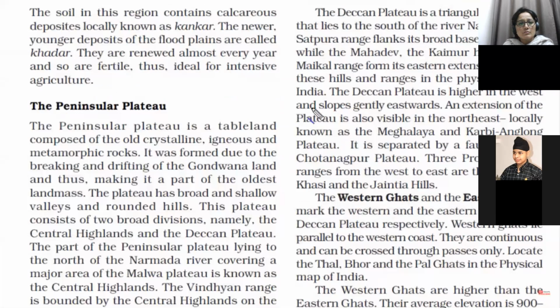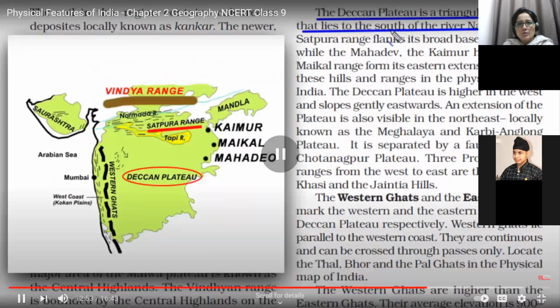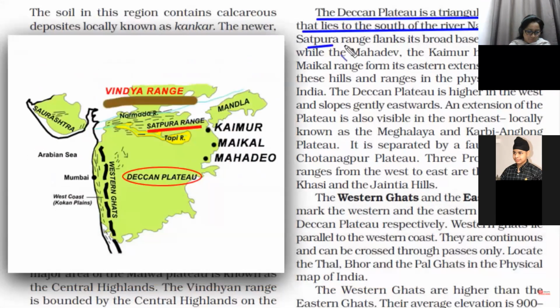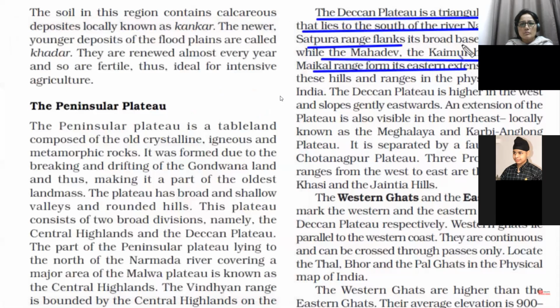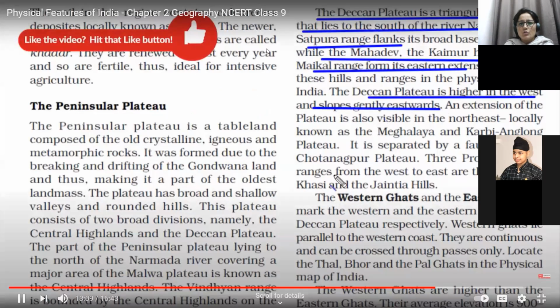And the second division of the Peninsular Plateau is the Deccan Plateau. This landmass lies to the south of the river Narmada. So you can see the river Narmada here, it starts in this area and moves toward this side. The Satpura range is the boundary in the north for the Deccan Plateau, and towards the eastern side, the Mahadev, Kaimur Hills and Maikal range are the boundary. Another factual thing is that the Deccan Plateau is a bit higher in the western side and slopes gently towards the eastern side.